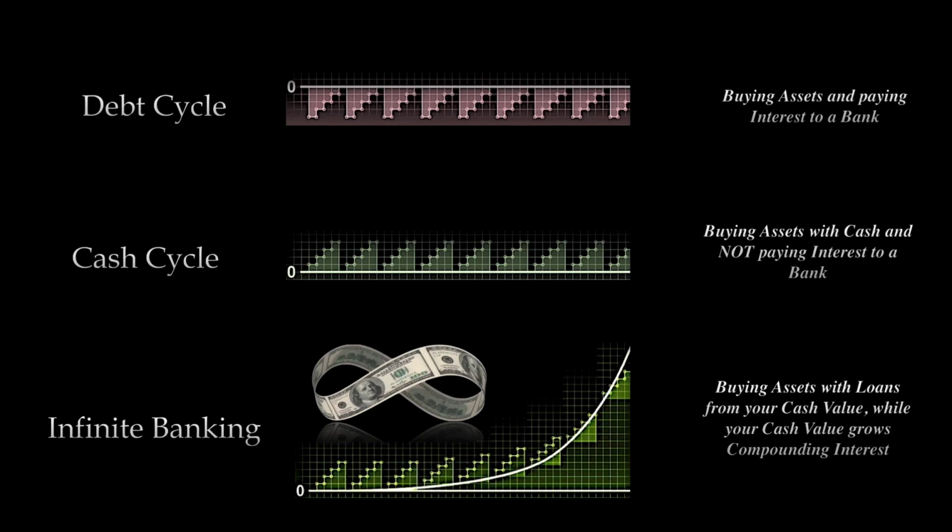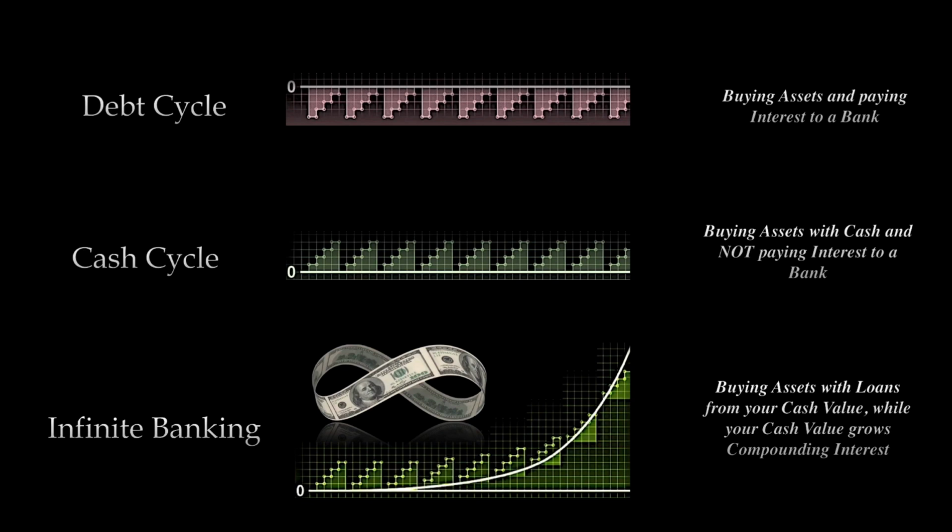This usually has cost. The lender charges interest on that loan at a given rate, depending on the person's credit score. The second option is called the cash cycle. The person saves money until they have enough to purchase the asset with cash. In this scenario, the person did not spend any extra money on interest to any bank or third-party lender, but still had an opportunity cost, which is the fact that they missed out on the money they could have earned on interest, and could have compounded over time.